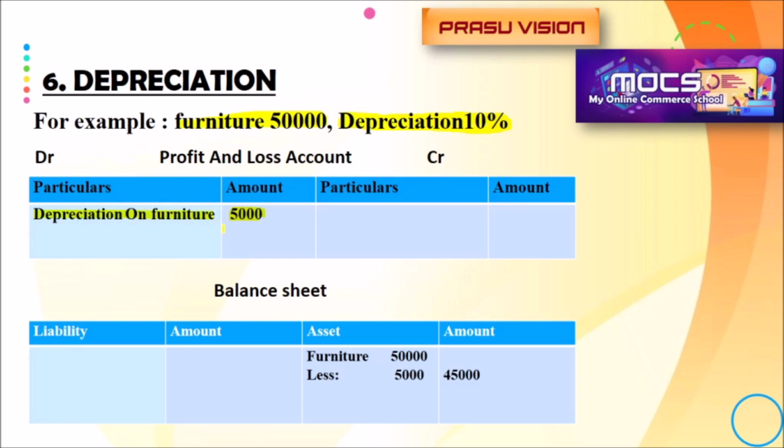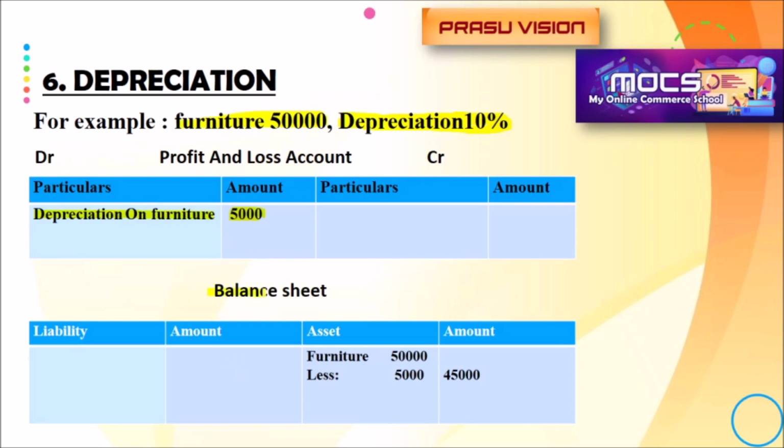Are you remembering the rule? Debit all expenses and losses. Debit all expenses and losses means we have to show the different losses and expenses on the debit side of the profit and loss account. So depreciation is a loss, and that amount will be shown in the profit and loss account because it is a loss. It will be shown on the debit side of the profit and loss account.